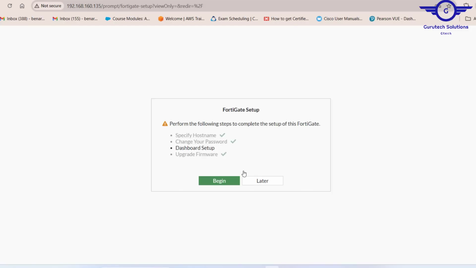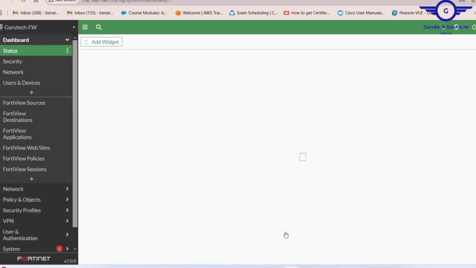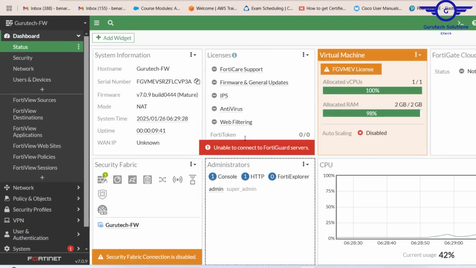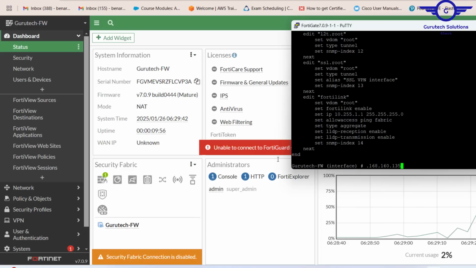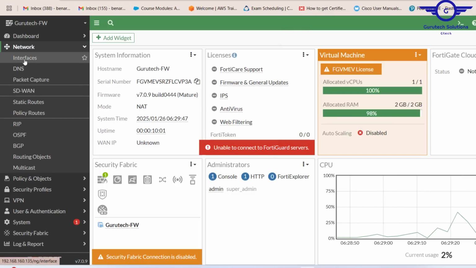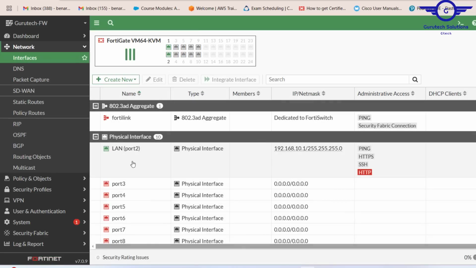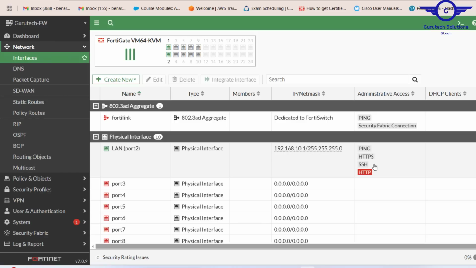Perfect. So guys, we've managed to configure basic settings on the FortiGate firewall, and as well access the FortiGate firewall on the browser, the web-based GUI. So you can see the username that we just configured is here. And as well you can go to network interfaces under the network tab, and you see whatever we set there. LAN was here as well as WAN, and you could see whatever we did on this side.